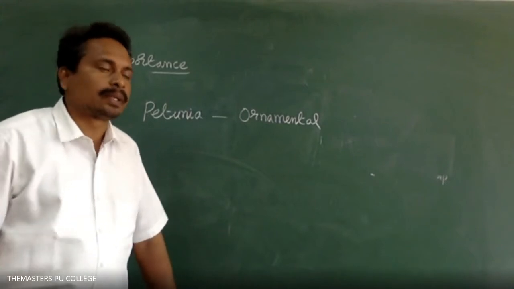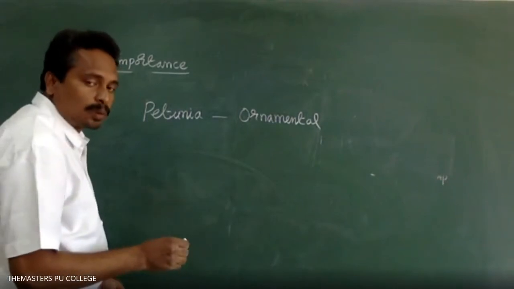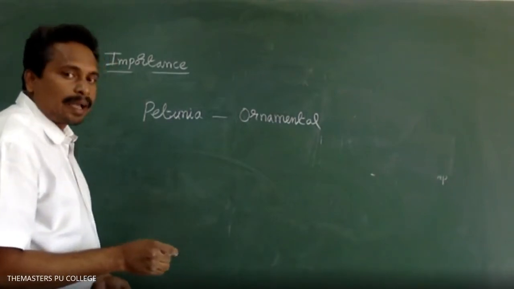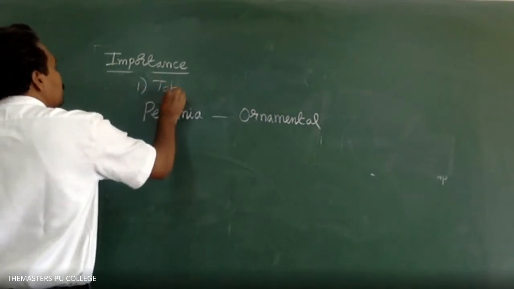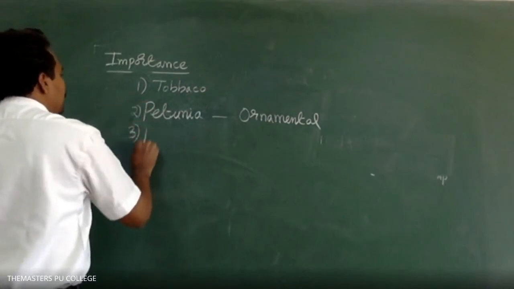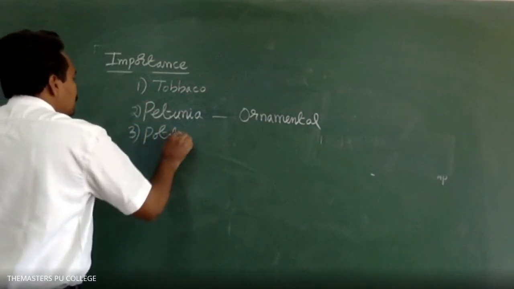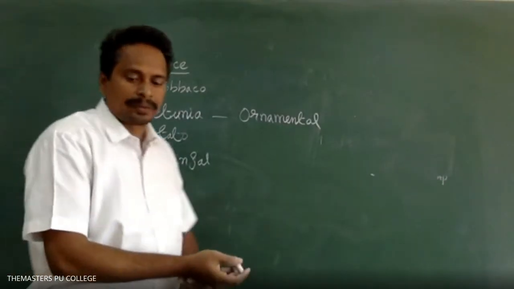Which of the following Solanaceae family plants is cultivated as an ornamental plant? Option 1 is tobacco. Option 2 is petunia. Option 3 is potato. Option 4 is brinjal. Option 2, petunia.